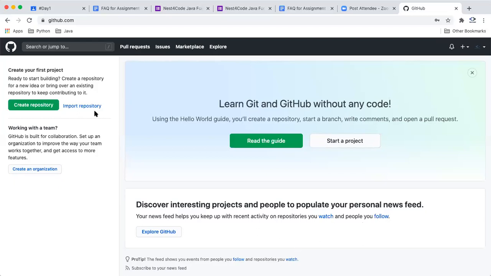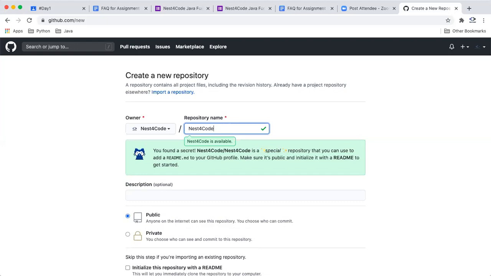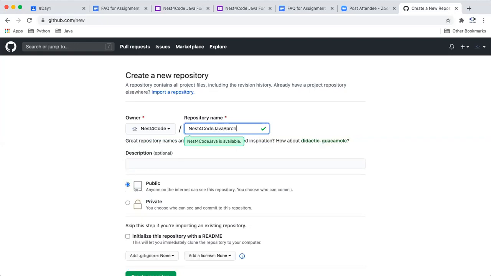Okay, now let's see how you can create a repository. It's very simple. You just have to go to create repository, and it will show you your username here, and then it will ask you the repository name. You can create a repository with any name. For this assignment submission, you just name it nest for code, Java batch 1. This will be the repository name, and it's being created in your own space, because it's created under your username.